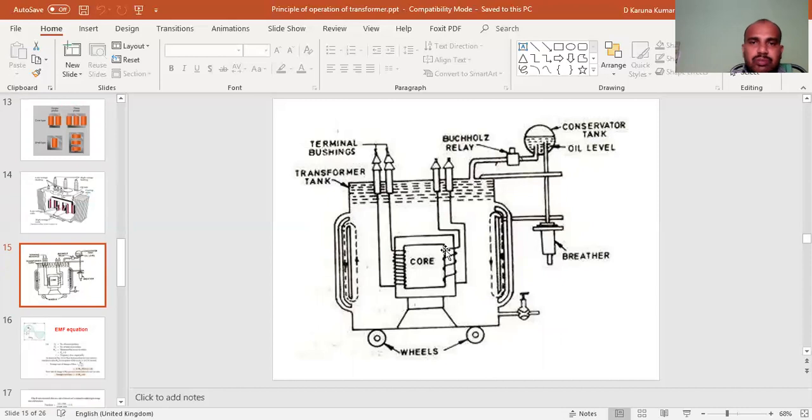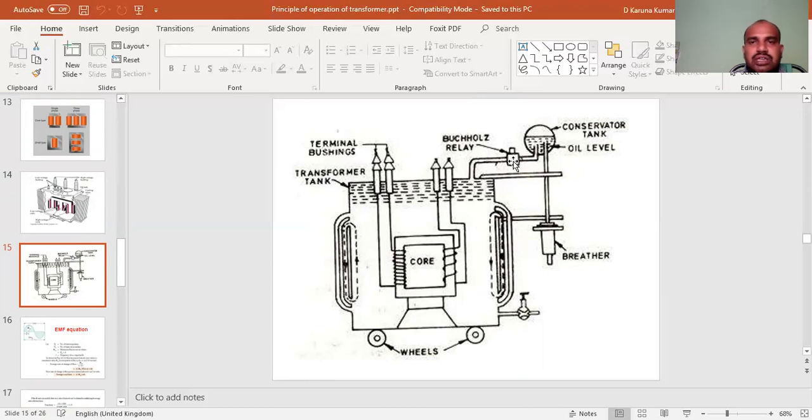This is one more physical, practical transformer, a single phase transformer. In the single phase transformer there are two windings. This one is the primary winding. This one is the secondary winding. These two are terminal bushings for the primary winding. These are terminal bushings of the secondary winding. This one is the transformer tank.